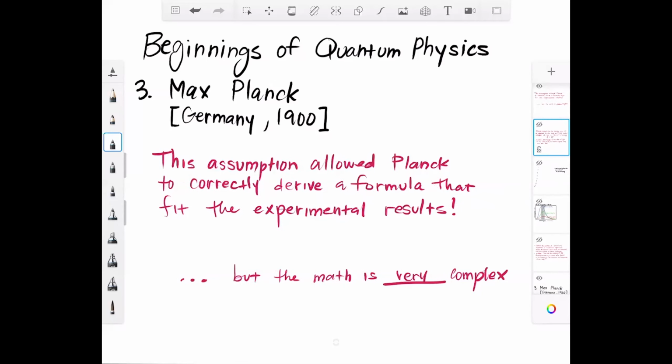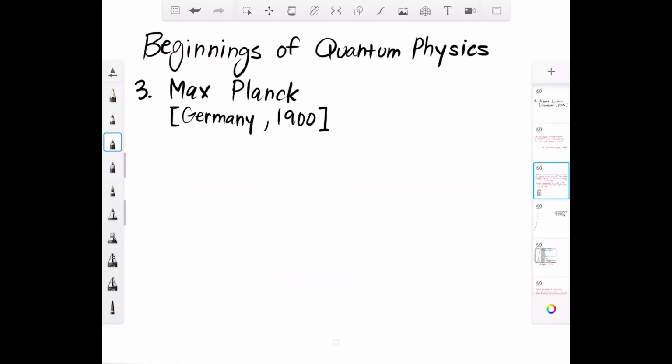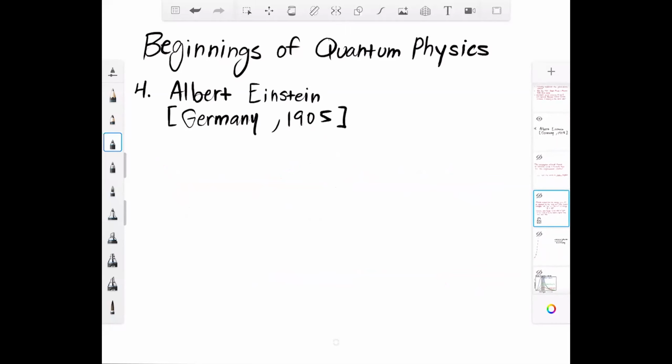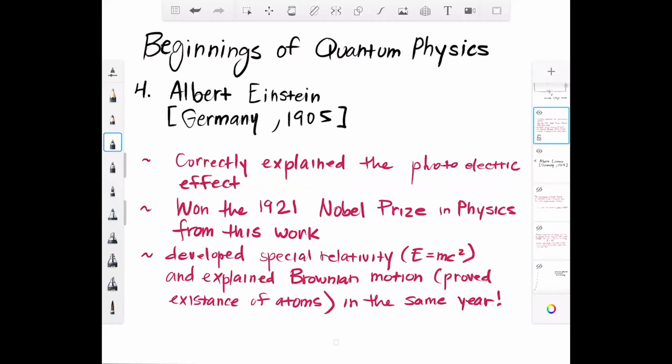Now, the next person, and the last one that I want to talk to you about, is the one that brought all of these ideas together, which was, of course, probably the most famous physicist of all time, Albert Einstein, who in 1905 in Germany came up with 3 ideas that completely changed physics as we know it. Now, going back to the experiment that Hertz did about the photoelectric effect, Albert Einstein was able to correctly explain what happened there. This explanation is what won him the 1921 Nobel Prize in Physics.